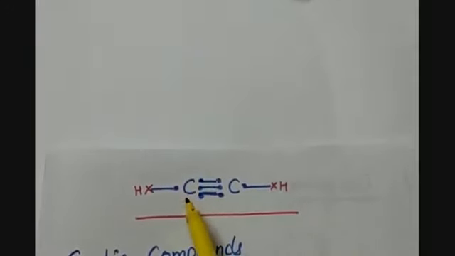So they have shared, as the carbon is having a valency of 4, each carbon is sharing its 3 electrons with other carbon atom by covalent bonding and hence making a triple bond between the carbon-carbon atom. And the remaining 1 valence electron is shared by the monovalent hydrogen atom. This way a stable compound is formed in which carbon is having triple bond with the other carbon atom and each carbon is having a single bond with the monovalent hydrogen atom. So this is how unsaturated compounds are formed. These are unsaturated alkynes.